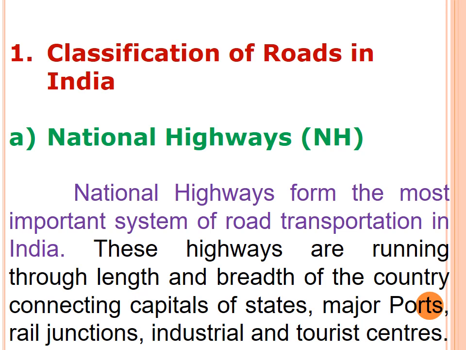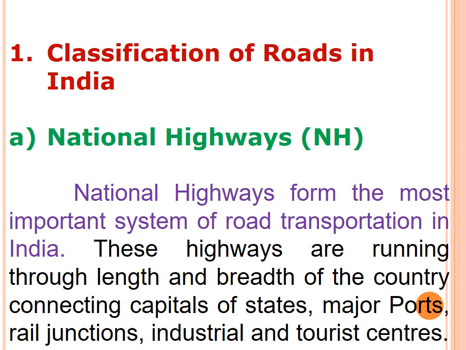The national highways form the most important system of road transportation in India. These highways run through the length and breadth of the country, connecting capitals of states, major ports, rail junctions, industrial and tourist centers.